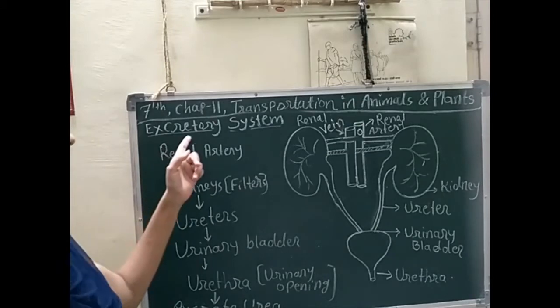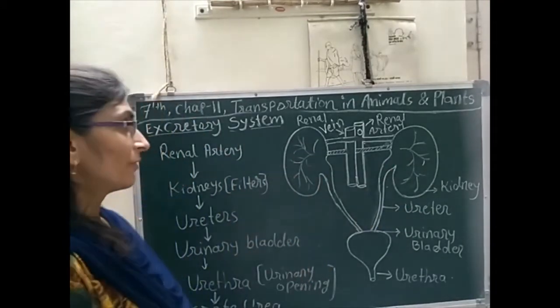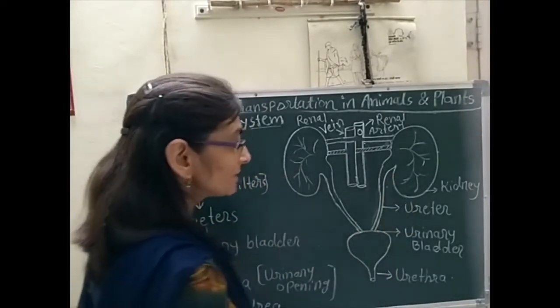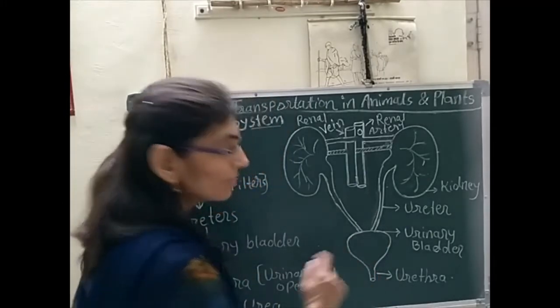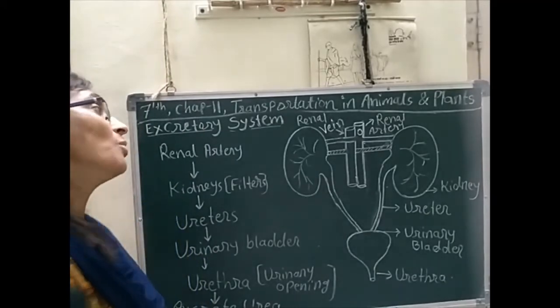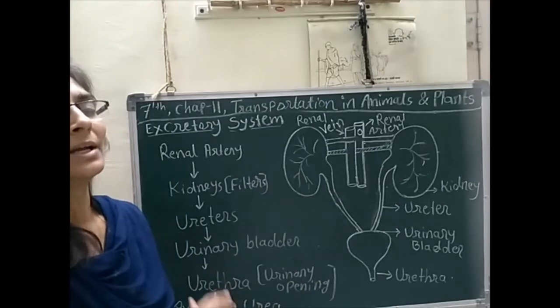This excretory system involves 4 organs. Which are those 4 organs? Those organs are 2 kidneys, 2 ureters, urinary bladder and urethra, that is the urinary opening. How that excretory system works, that we will see in detail.